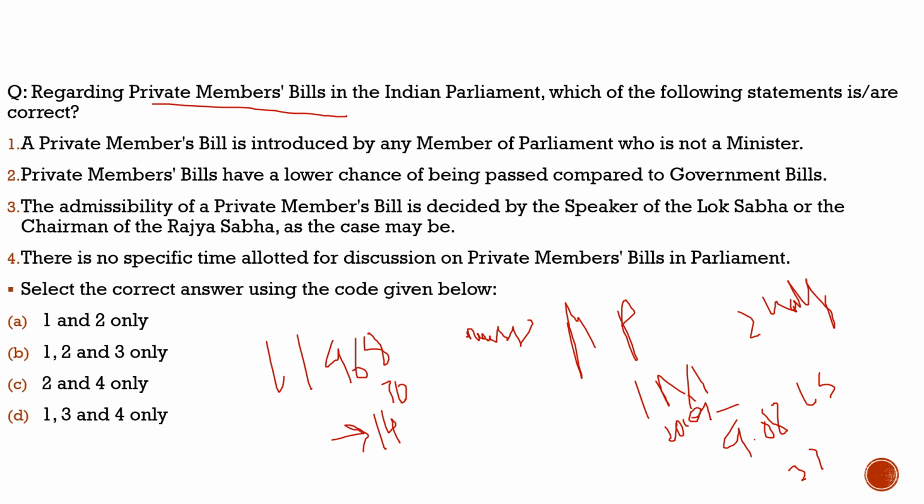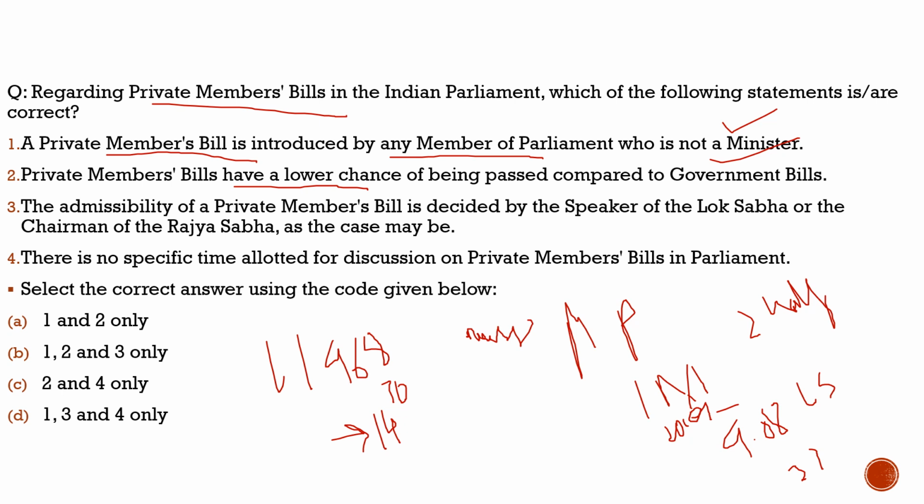Here, as the question asks regarding private members bill in the Indian Parliament, which of the following statements are correct? First statement: a private members bill is introduced by any member of the Parliament who is not a minister. 100% correct, nothing wrong with the statement. Second statement: a private members bill has a lower chance of being passed compared to government bills. 100% correct, nothing wrong with this statement.